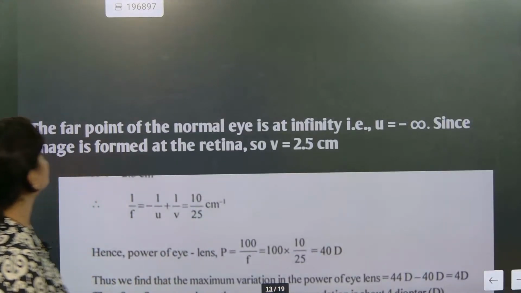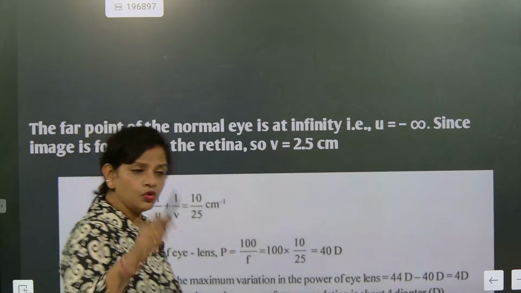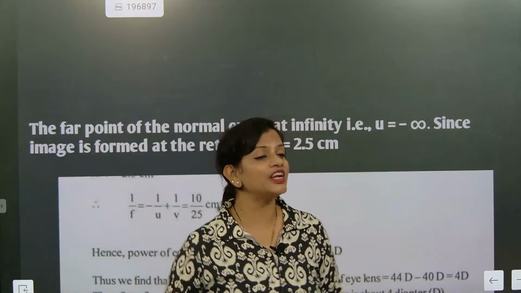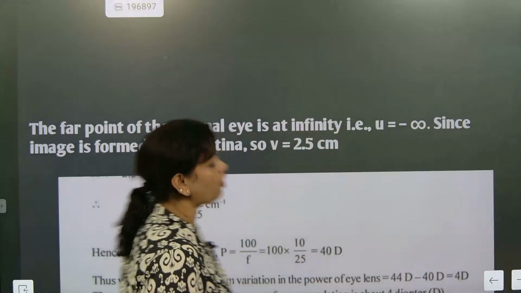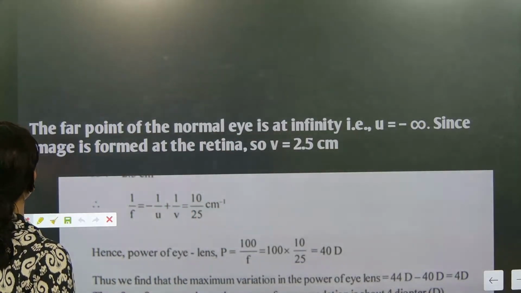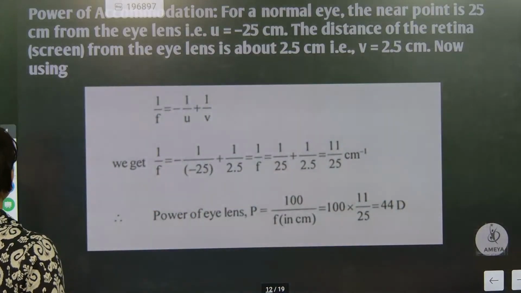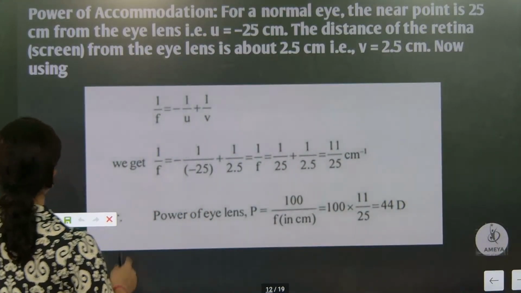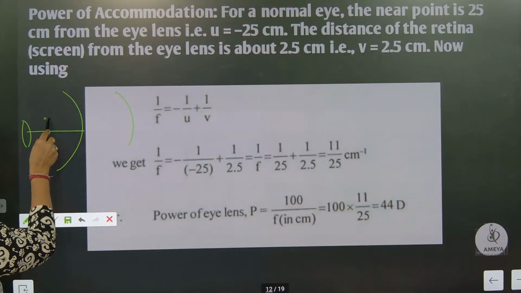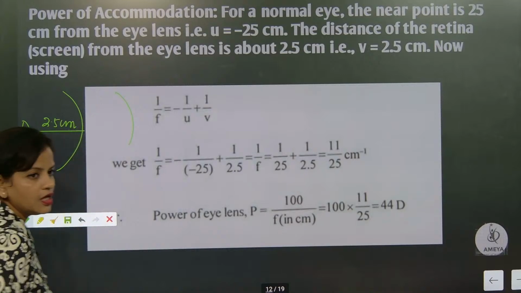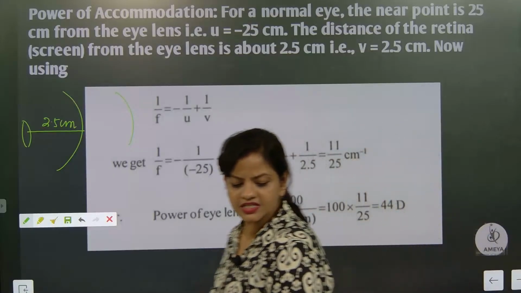44 diopter. So the far point of a normal eye is at infinity. Here, 2.5 centimeter is the distance from the lens to the retina in the eyeball. Please remember this part. That is why in the first question and the second part of the question, you can see 2.5 written. I have already discussed it many times: from the lens to the retina distance is 2.5 centimeter. So v, the image distance, is 2.5 and that is fixed.